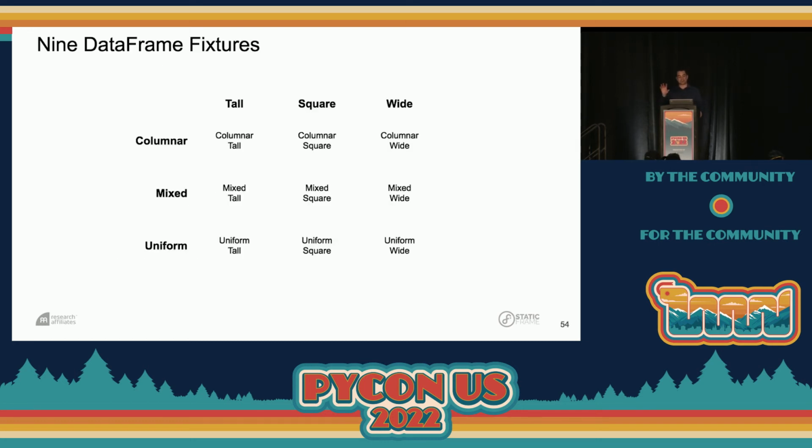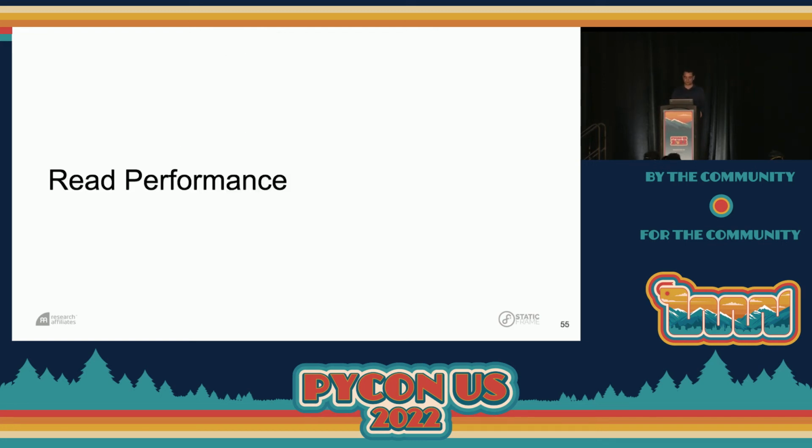So when I present these 9 benchmarks, we're going to see them in this presentation. I just want you to get a sense of it before you see all these graphs. We're going to have the shape variations across the columns, tall, square, and wide, and we're going to have the dtype heterogeneity along the rows, columnar, mixed, and uniform.